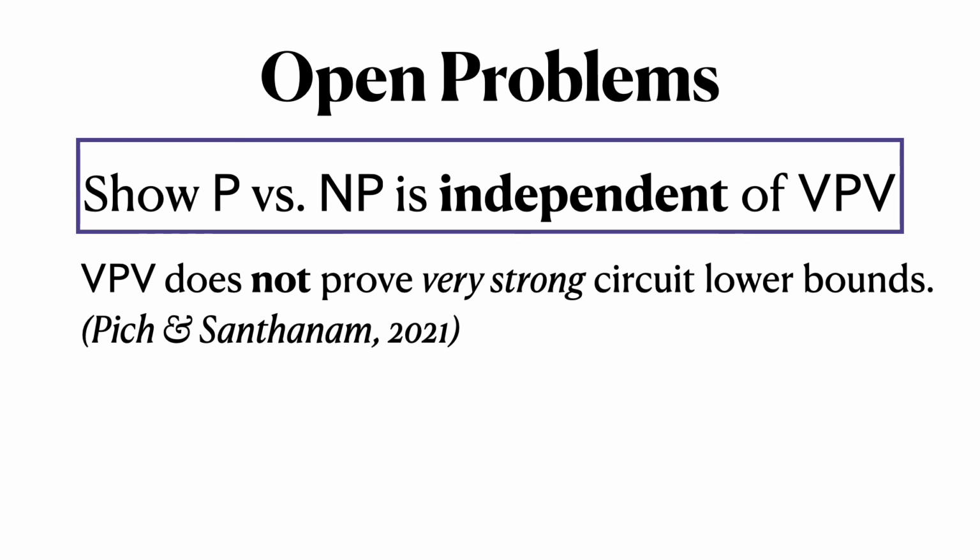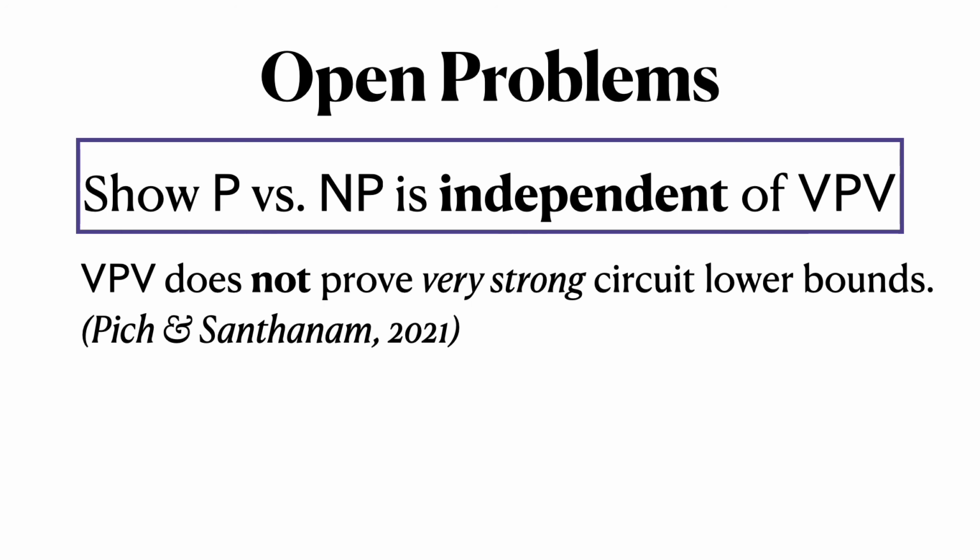Currently, our theorems do not match up, but if one were able to show that VPV does not prove weaker circuit lower bounds, or show that VPV does not prove stronger circuit upper bounds and make these theorems match, then that would be progress towards the independence of P versus NP from a very expressive and interesting theory of bounded arithmetic. Now that's a major open problem.